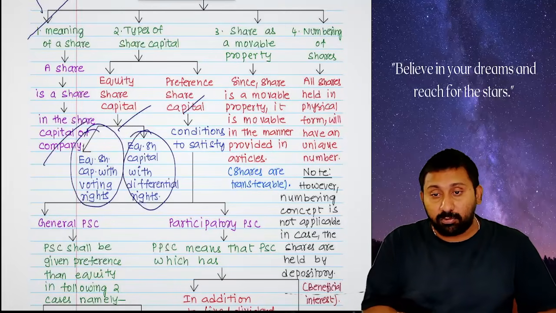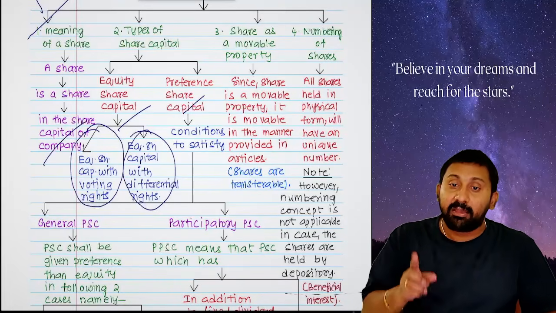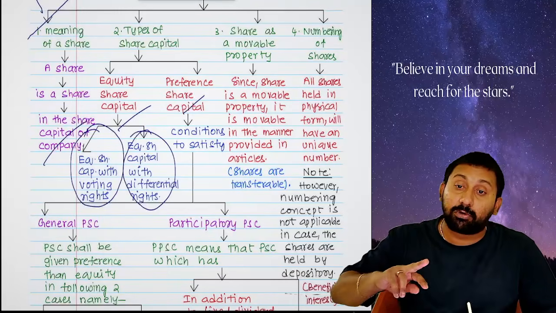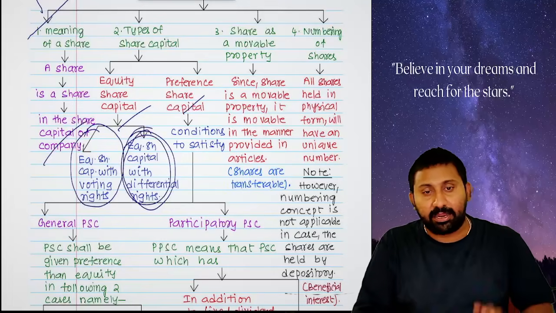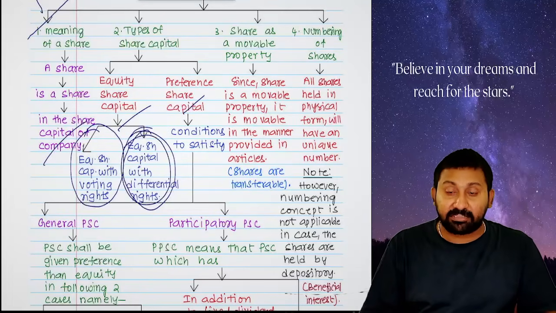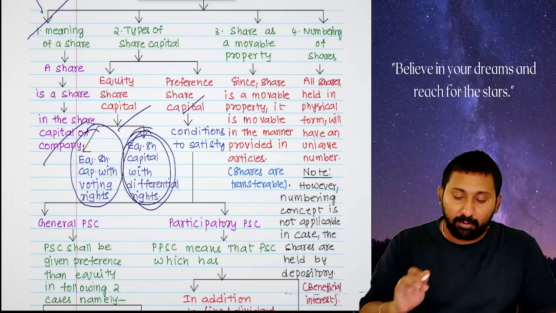Or vice versa can also happen. We will pay only half the dividend, but I will give you double the voting right. Those are called equity shareholders with differential rights. Okay, next one, preference share capital. What is a preference share capital?